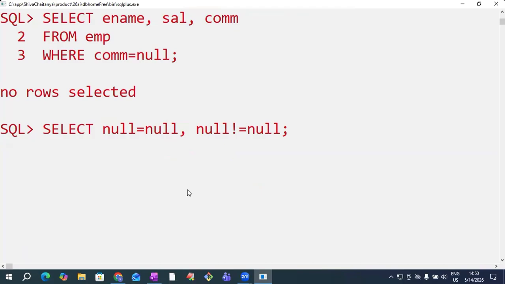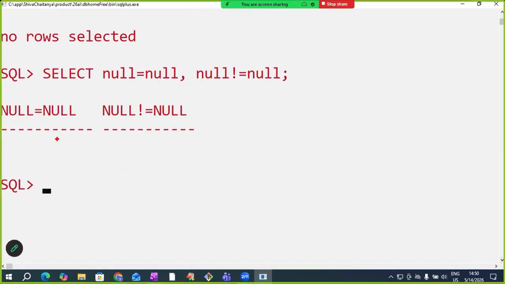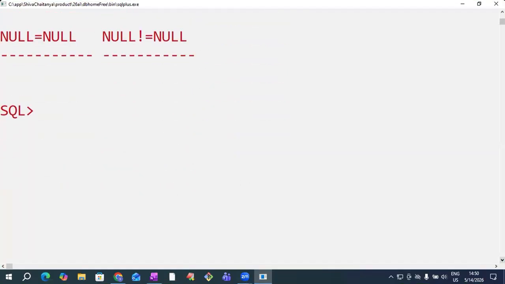Null is not a value. For null comparison, we cannot use equals to, and we cannot use not equals to. Remember this point. We must know this one. Null equals to null, false. Null not equals to null also false. Okay, so actually here it is giving null only, but actually false here.